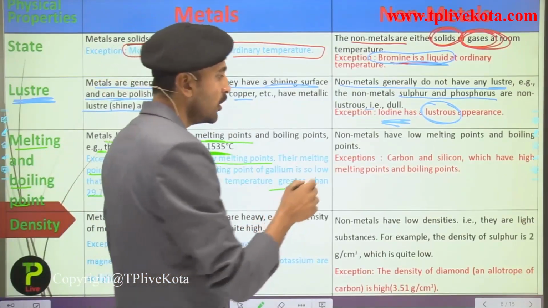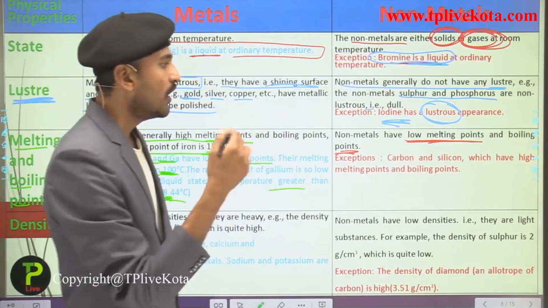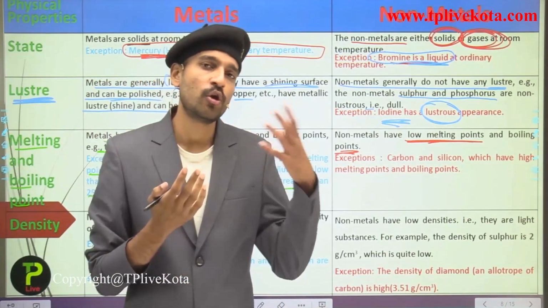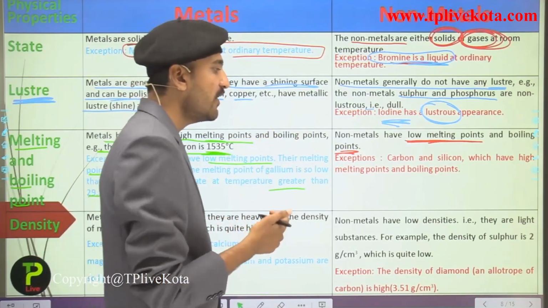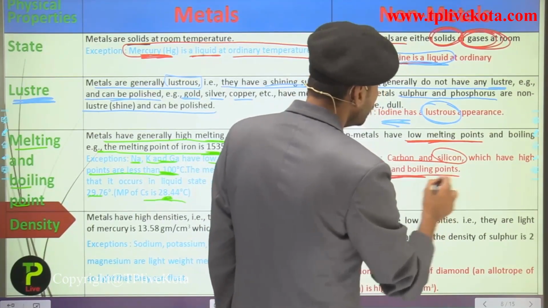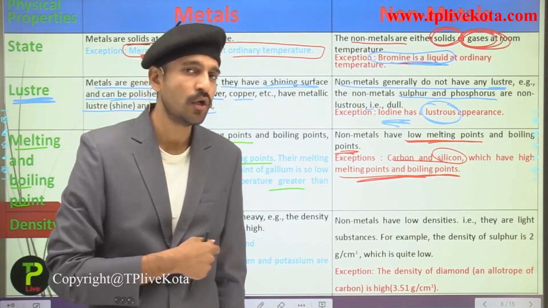Now talking about the non-metals, non-metals have low melting and boiling points. This is obvious, because if the metals have high melting and boiling points, the non-metals would have low melting and boiling points. But here we have carbon and silicon, which have high melting and boiling points. So these are the exceptions that come in the category of non-metals.